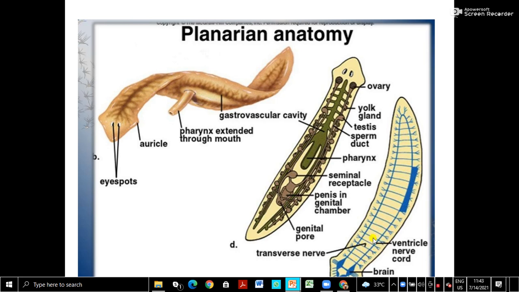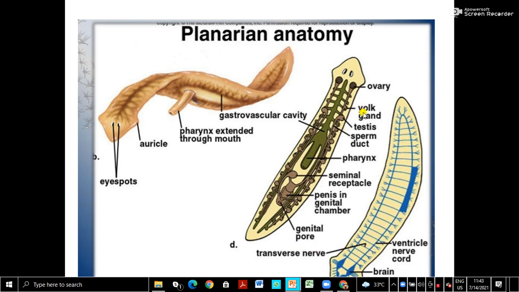From the nerve cord again there are ganglia and branches, the transverse nerves. So this is a sort of nervous system, not well developed as in higher animals. You have seen nerve nets in Cnidaria and Ctenophora, but this is a bit more advanced, consisting of groups of ganglia and the ventral nerve cords.